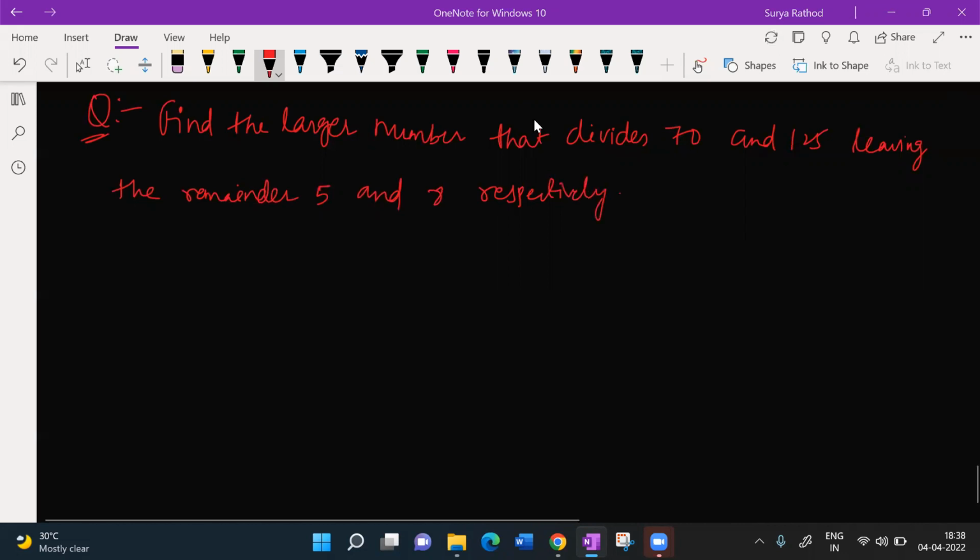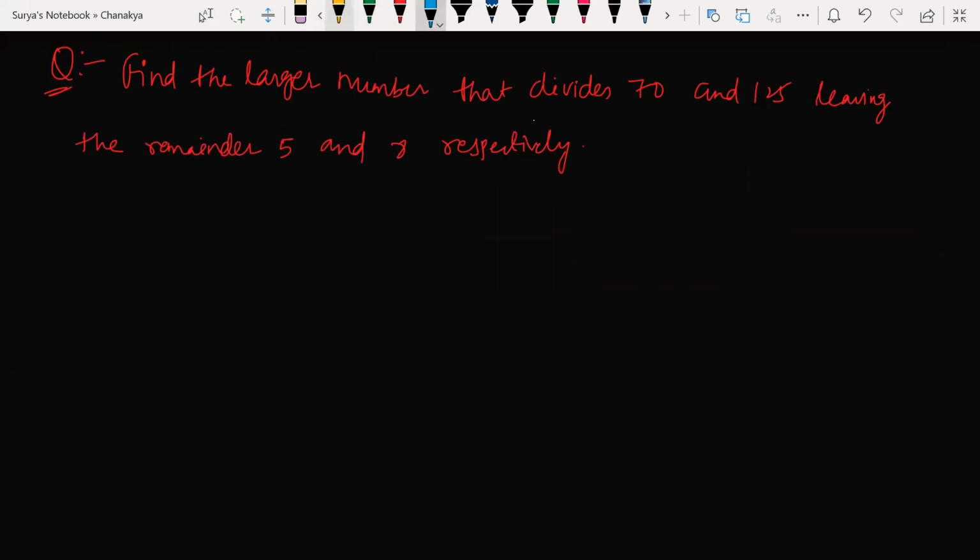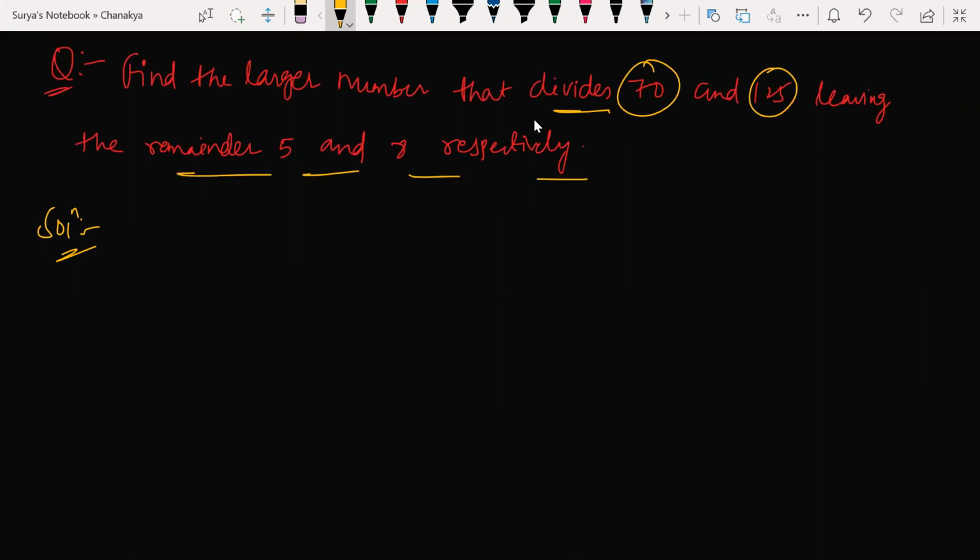Very good, Ritik. Let's solve this question and let's wind up the class. Find the larger number that divides 70 and 125, leaving the remainder 5 and 8 respectively.